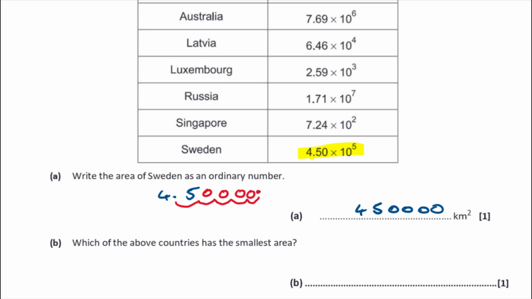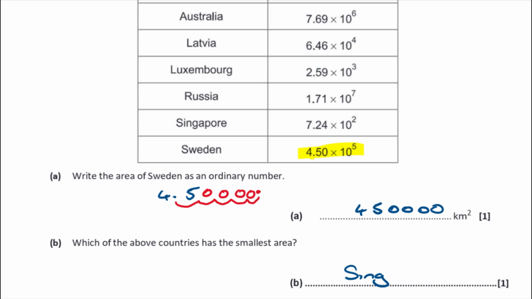Part B says, which of the countries has the smallest area? Well, the smallest area is going to be the number with the smallest power of 10, isn't it? So if you have looked down those lists, you should know already that Luxembourg is a pretty teeny tiny country, and so is Singapore. So it's going to be out of those two, but if you look, 10 to the 2 is smaller than 10 to the 3. It's definitely Singapore.